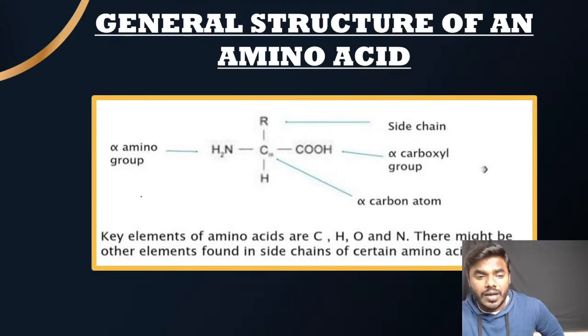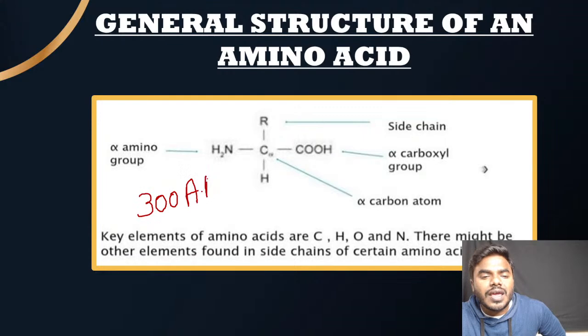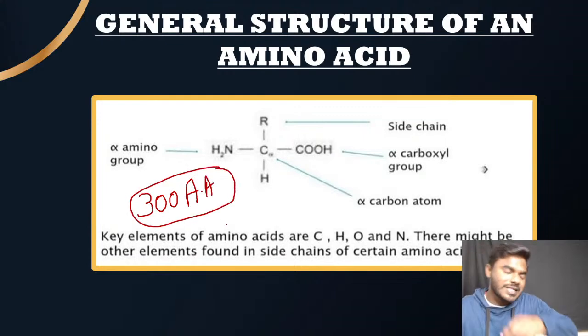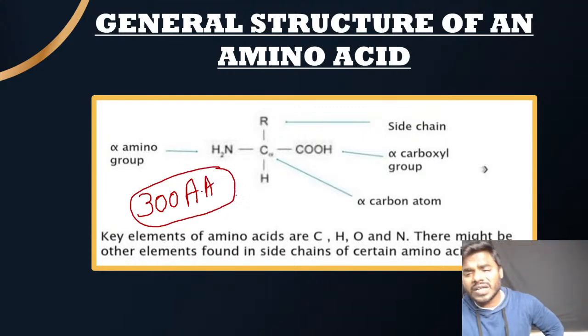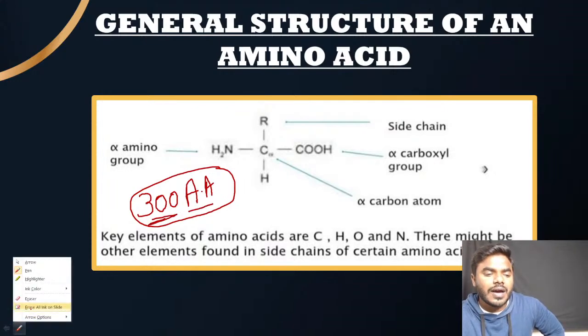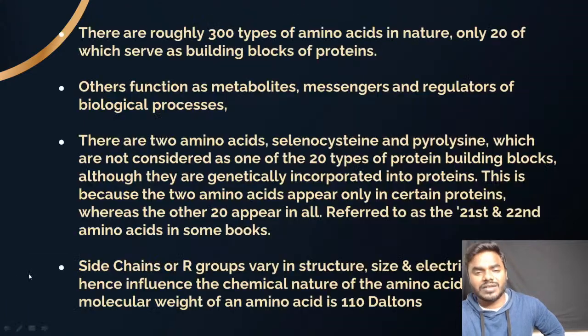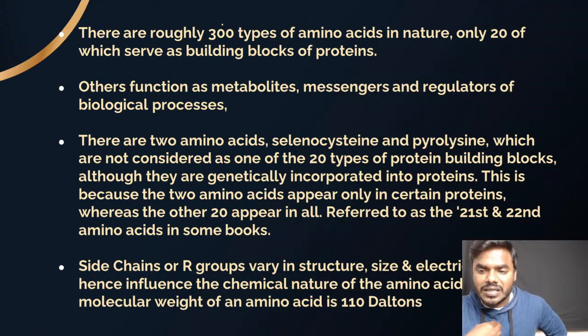In nature, once again, every student remember, there are roughly 300 amino acids present. Once again, please listen. In nature, roughly 300 amino acids are present. There is no doubt about it. But the point is what, my friends? Out of 300 amino acids, our cells can't use all 300 for the biosynthesis of protein.